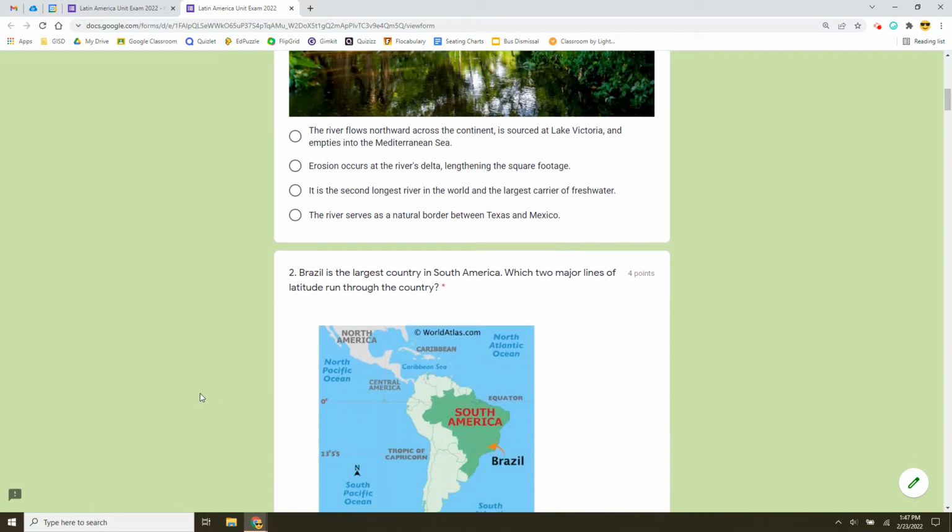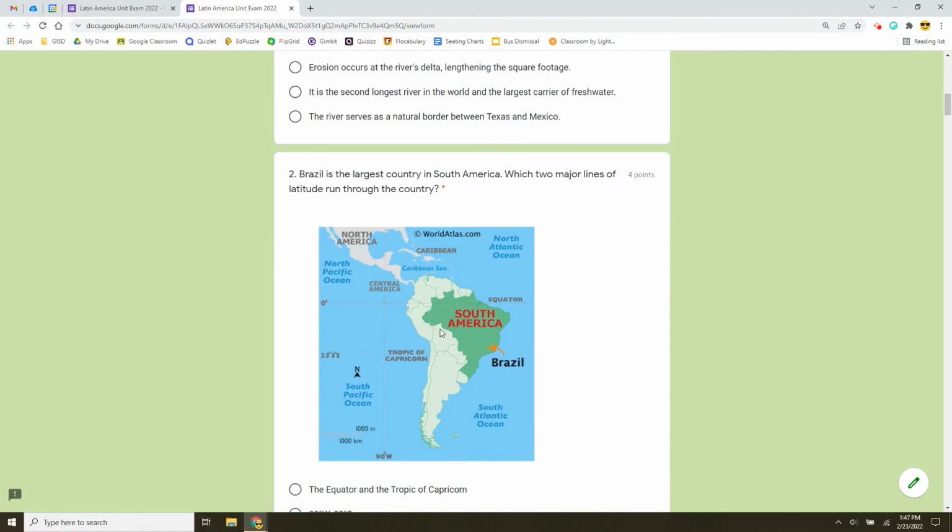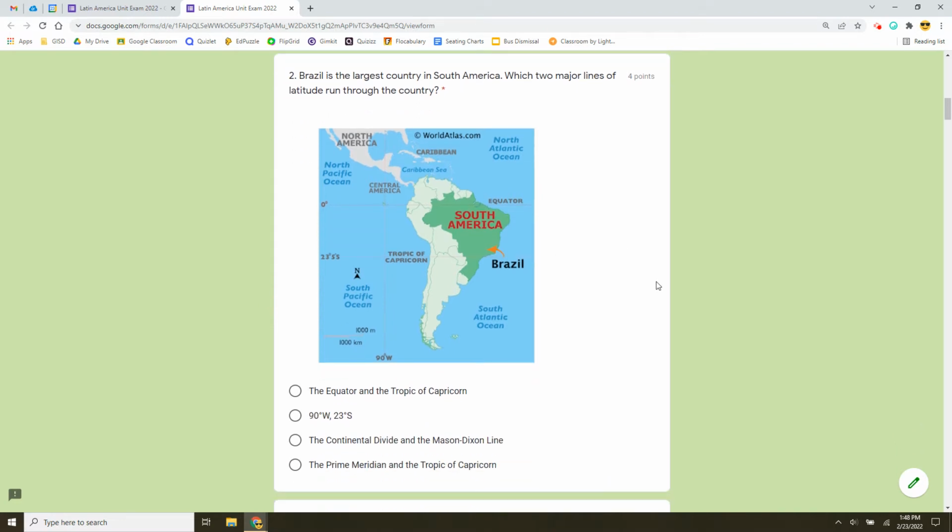Number two, use this map from worldatlas.com and look carefully for lines of latitude. Latitude lines run east to west. Brazil is the largest country in South America. Which two major lines of latitude run through the country? Be sure you study this map very carefully prior to choosing. The equator and the Tropic of Capricorn, 90 degrees west, 23 degrees south, the Continental Divide and the Mason-Dixon Line, or the Prime Meridian and the Tropic of Capricorn.